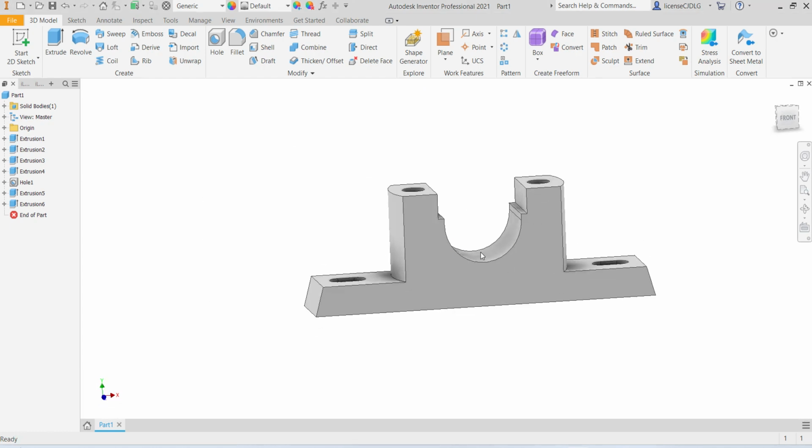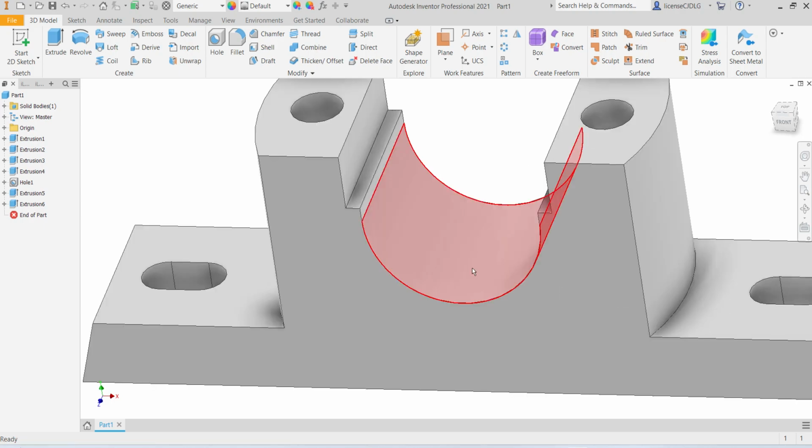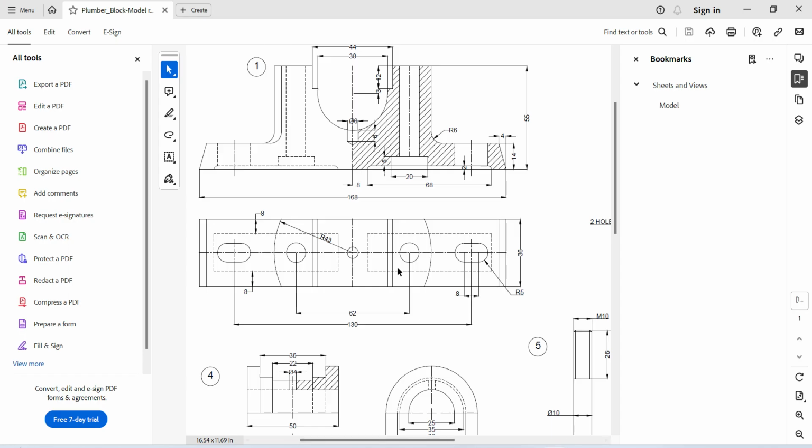Last one is, there is one hole in the center of the part. That hole diameter is 6 mm, depth is 6 mm.